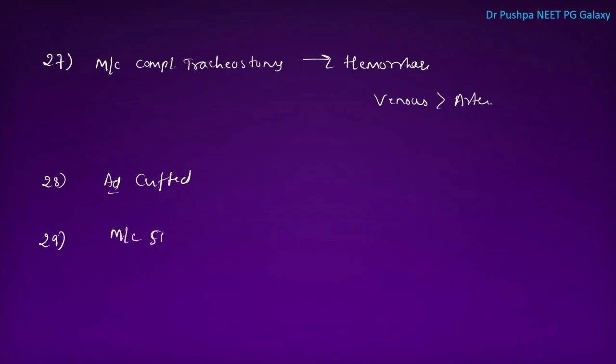Next point is, what is the most common site for congenital web? It is anterior commissure. Anterior commissure is the most common site for congenital web. In this congenital web, we will see biphasic dyspnea and the cry will be abnormal.